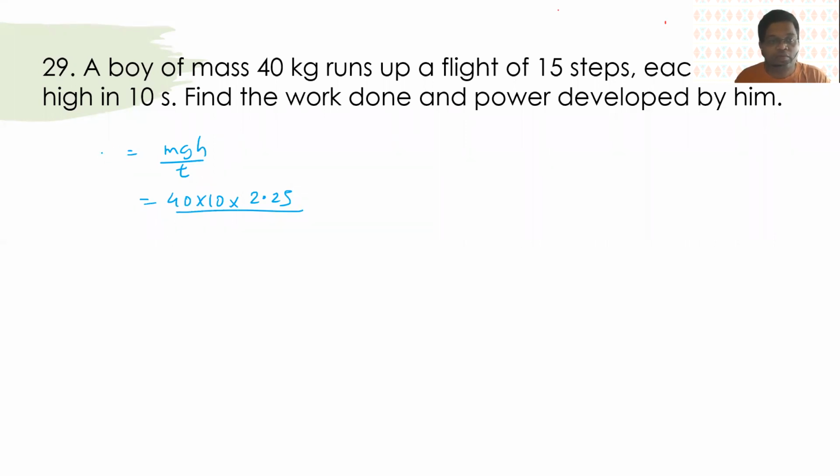And we want the work done, so it will not be divided by time. So this will be 400 into 2.25, that is 900 joules. And power is work upon time, 900 upon 10.